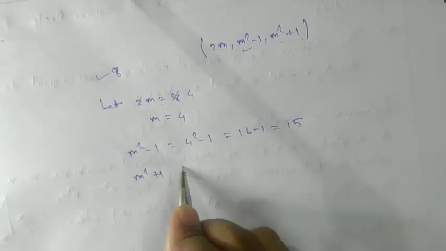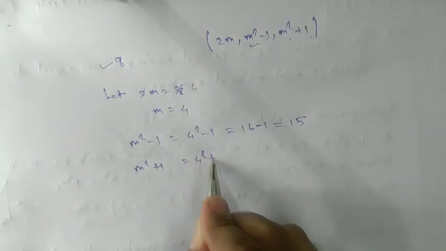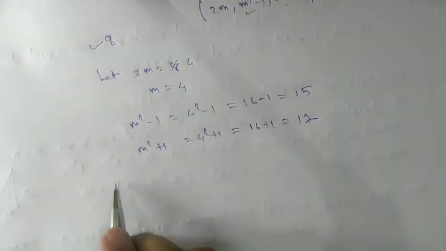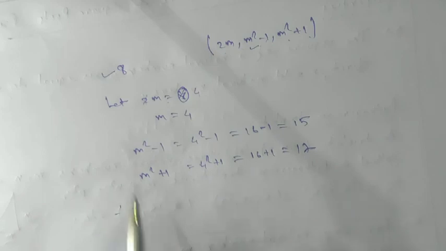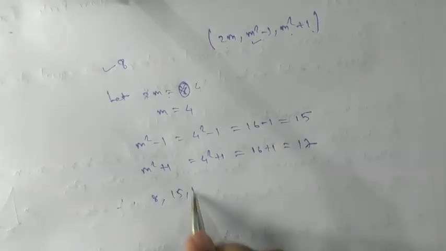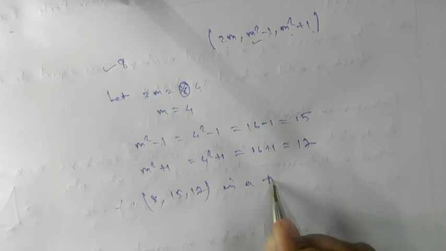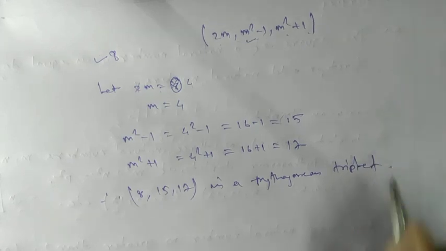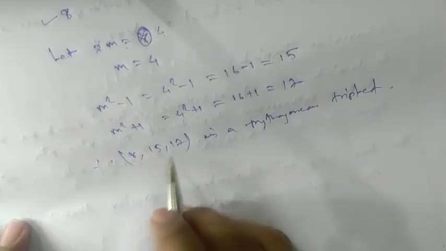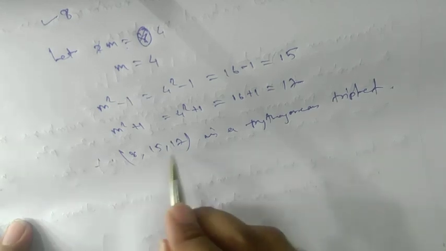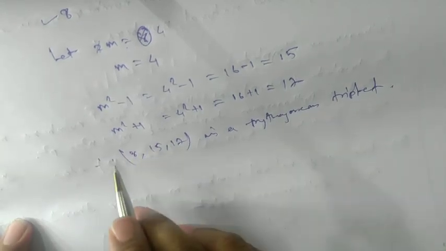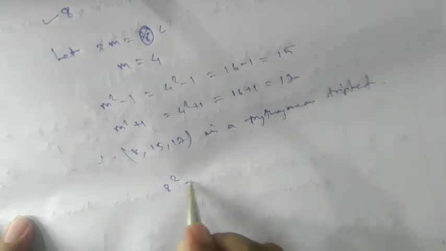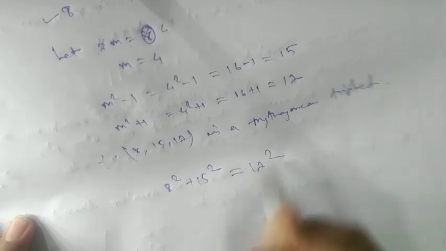m square plus 1, that will give you 4 square plus 1, which is 16 plus 1, that is 17. Therefore, what we have taken, the first one is 8, and 15 and 17 make a Pythagorean triplet. Okay, so let's try to prove whether it is correct or not. To prove it, we know that the sum of the squares of these two will give you the square of 17. That means 8 square plus 15 square must equal 17 square.